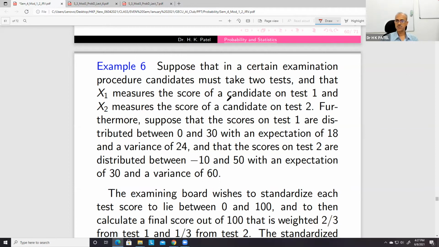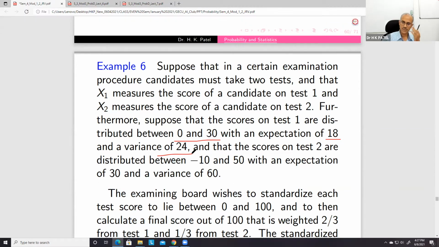X1 measures the score of a candidate on test 1 and X2 measures the score of a candidate on test 2. Furthermore, the scores on test 1 are distributed between 0 and 30 with an expectation of 18 and variance of 24. And the scores on test 2 are distributed between -10 and 50 with an expectation of 30 and variance of 60.